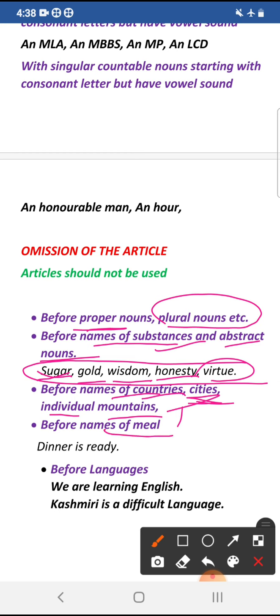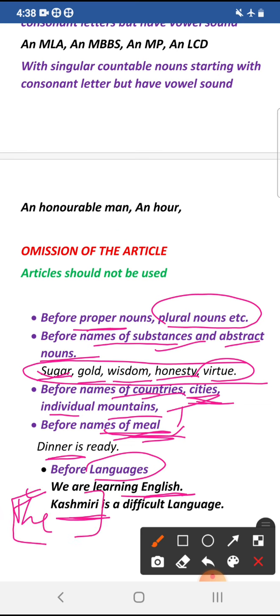Similarly, before the names of meals, like let's have lunch, dinner is ready, the names of meals don't take any article with them. Before languages also we do not use an article. Suppose we say we are learning English, we can't say we are learning the English. If we write the English, that means people of England. The English means people of England. So we will say we are learning English. Kashmiri is a difficult language. Kashmiri means the language of Kashmir. If we put the article the here, the Kashmiri, it becomes the Kashmiri nation, people of Kashmir.